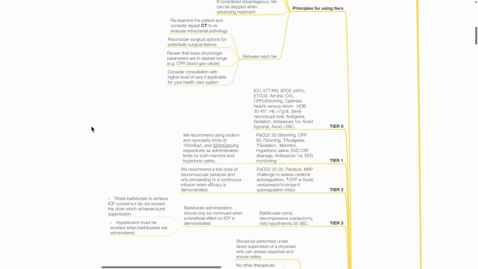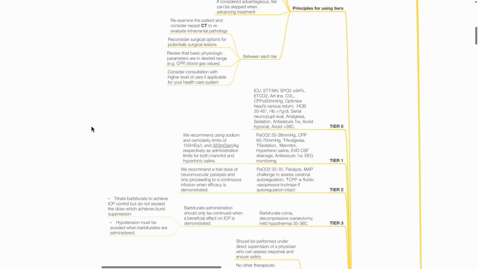With increasing ICP, Tier 2 treatment includes keeping PaCO2 32 to 35 mmHg, paralyzing the patient, and a MAP challenge to assess cerebral autoregulation. Increase cerebral perfusion pressure with fluids, vasopressors or inotropes if autoregulation is intact. Continuous neuromuscular blockade should only be continued when efficacy is demonstrated. Tier 3 therapy includes barbiturate coma, decompressive craniectomy, and mild hypothermia 35 to 36 degrees Celsius.